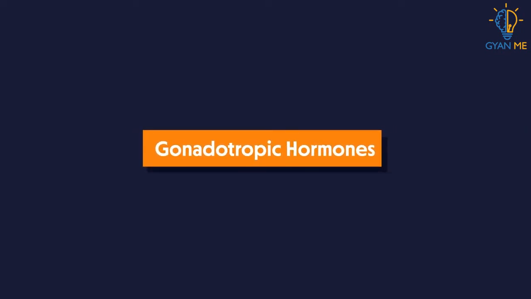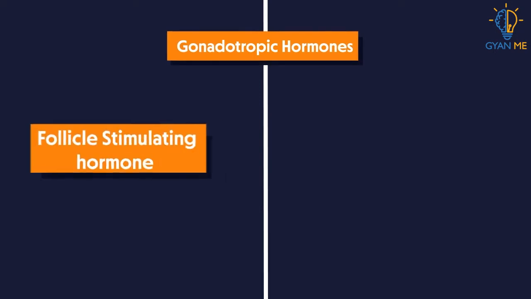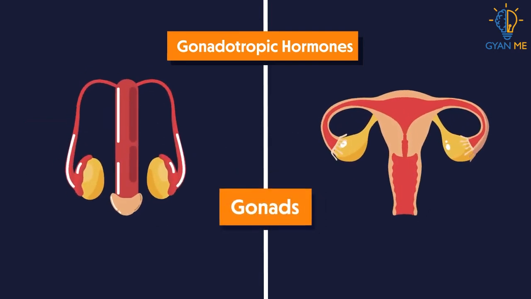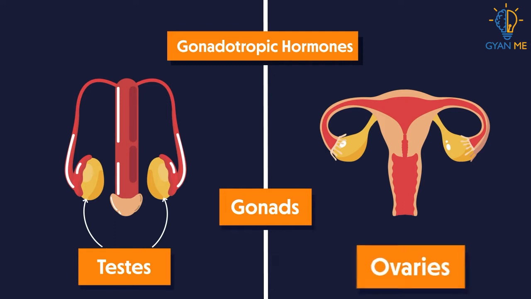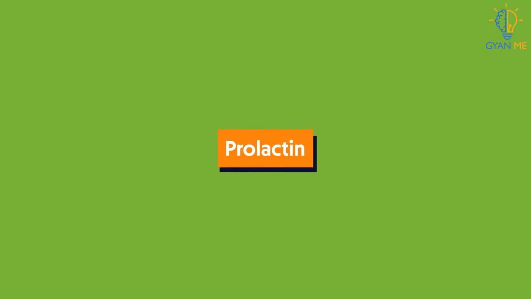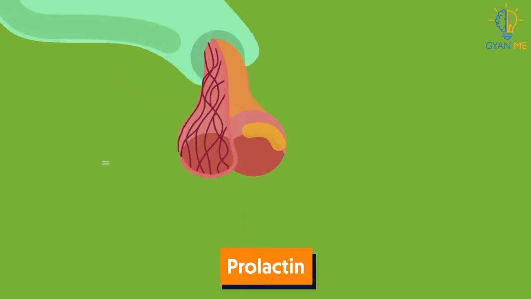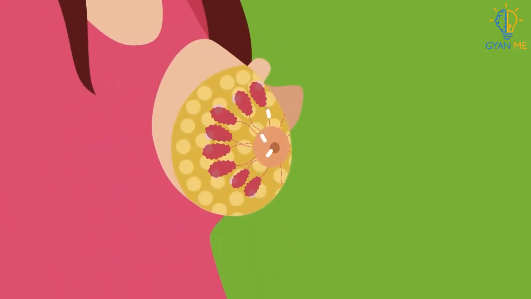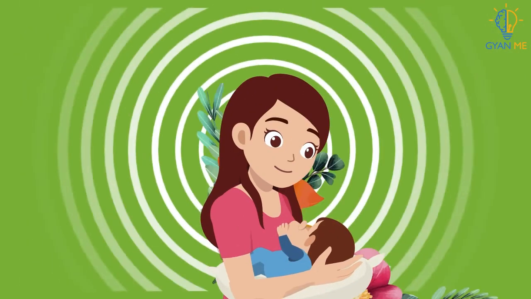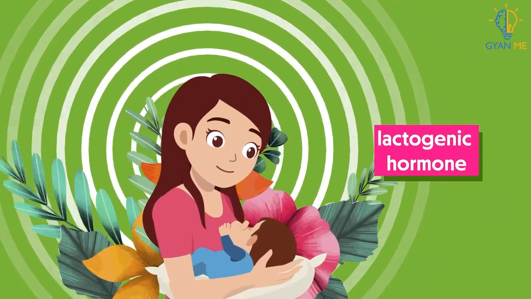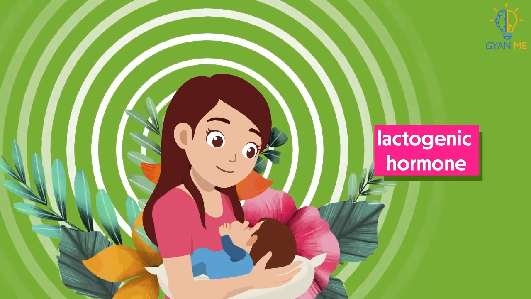Now let's see the fourth hormone, gonadotropic hormones. There are two gonadotropic hormones, the follicle stimulating hormone and the luteinizing hormone. They are essential for the normal development of the gonads and act on the testes and ovaries for their normal development. Now let's see fifth hormone. Prolactin is another important hormone secreted by anterior pituitary, which induces milk secretion in the mammary glands of pregnant women after childbirth. It is also called lactogenic hormone.